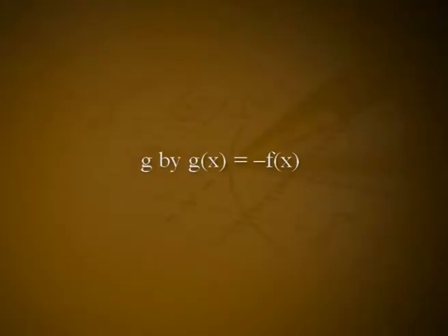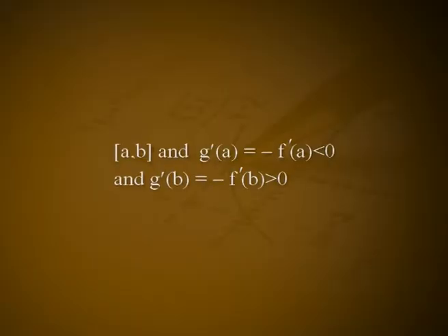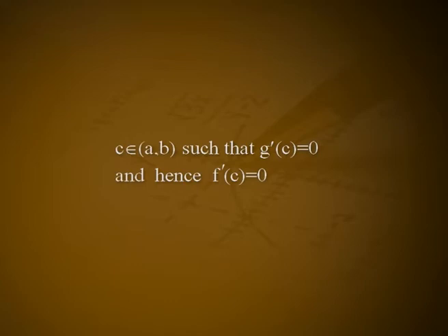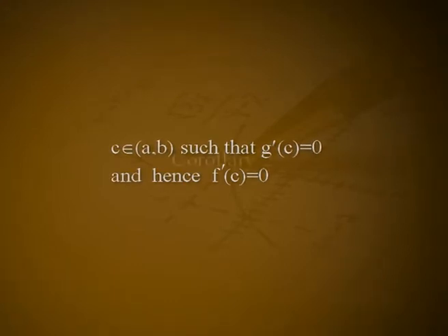Let f'(a) > 0 and f'(b) < 0. Define g by g(x) = −f(x). Then g is differentiable on [a, b] and g'(a) = −f'(a) < 0 and g'(b) = −f'(b) > 0. Thus, there exists c in the open interval (a, b) such that g'(c) = 0 and hence f'(c) = 0.